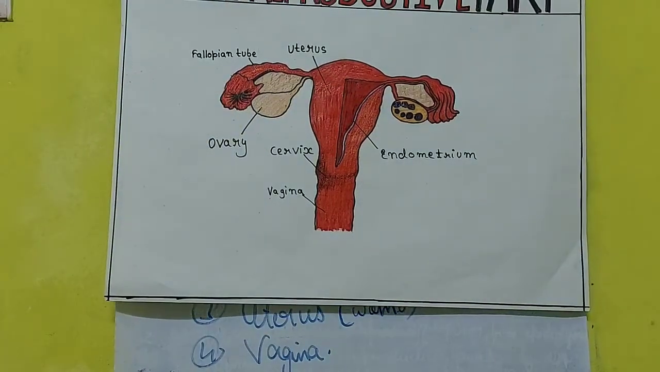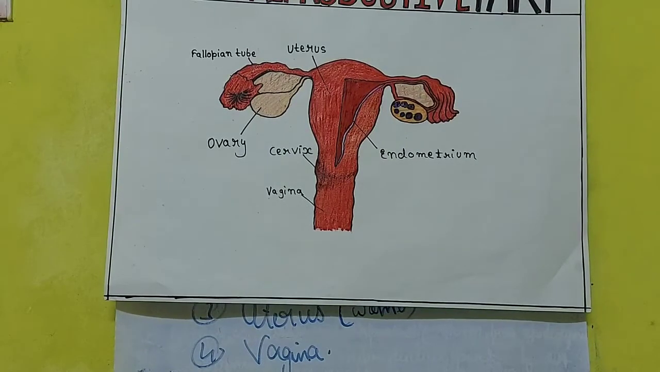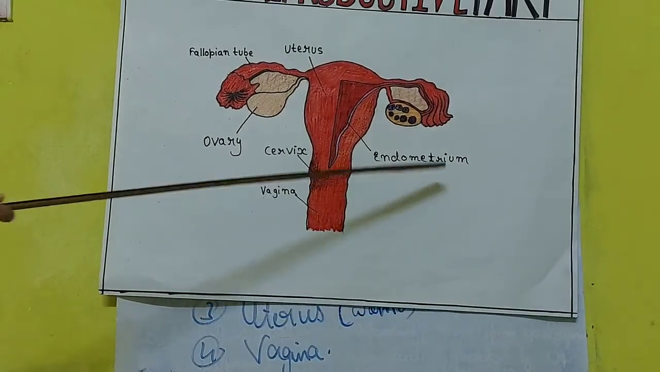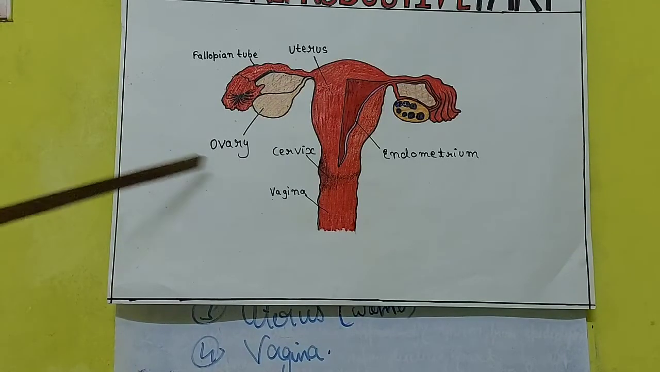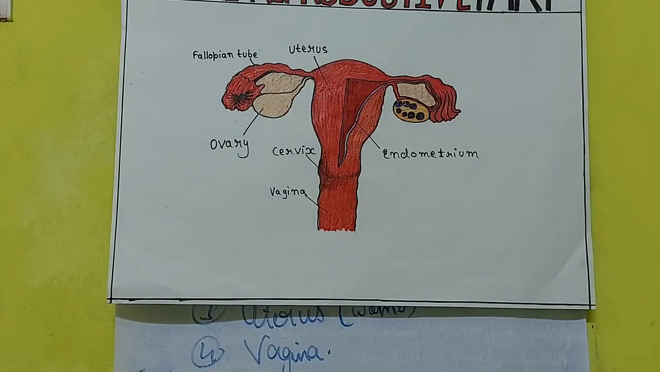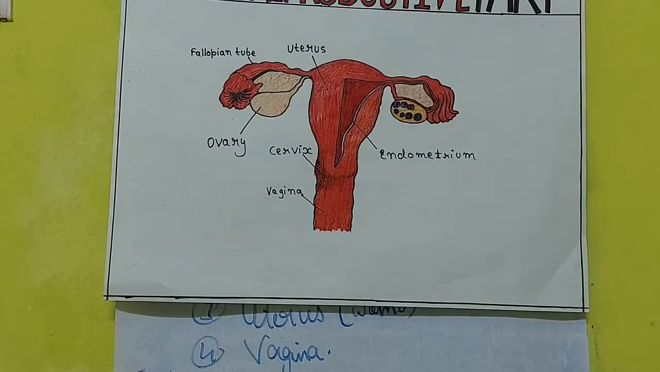See, ovary is there. Then one more thing you can find there is cervix. Cervix is a thin ball-like structure that helps during the ejaculation. Then you can find endometrium. It helps in the reproduction by allowing the entry of sperms. Then you can find vagina. Vagina is the lowermost part and the female reproductive part which helps in reproduction. Clear?